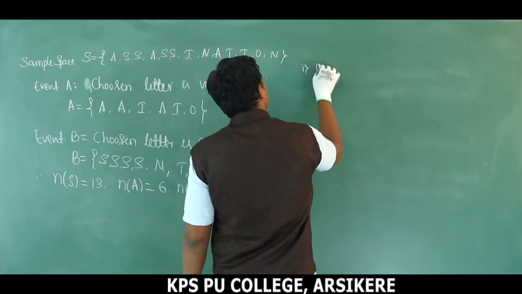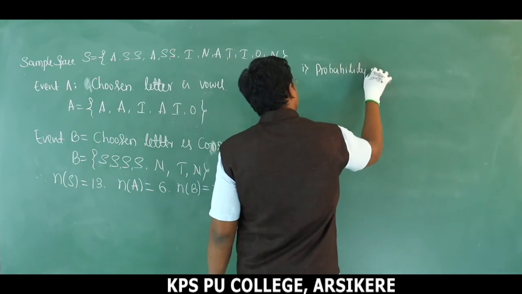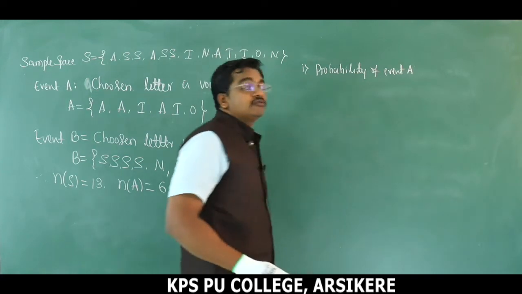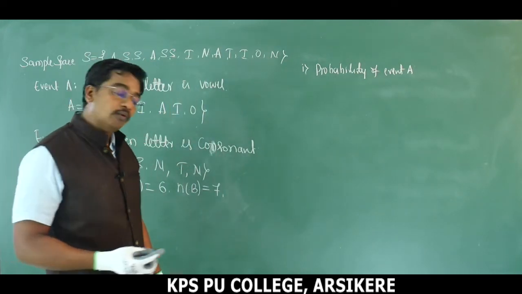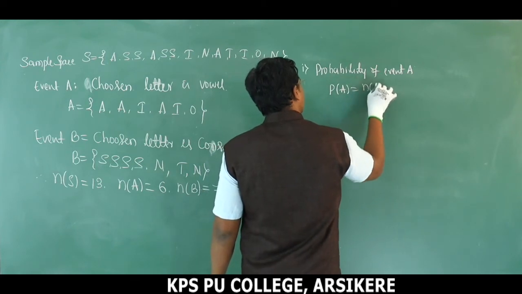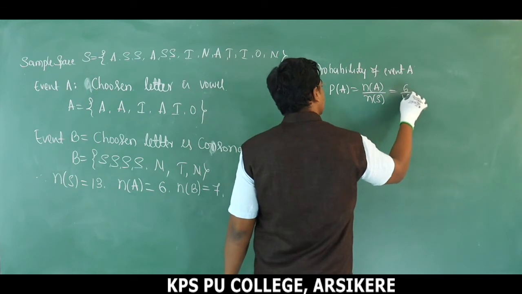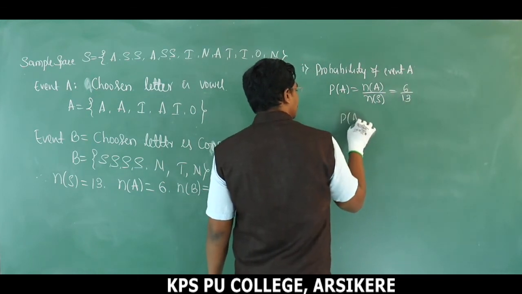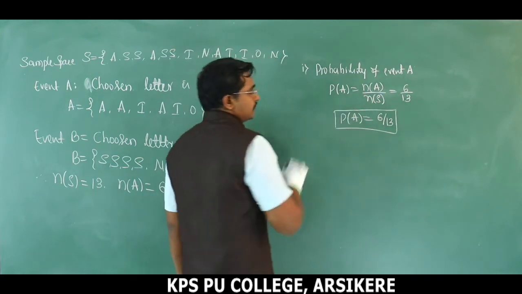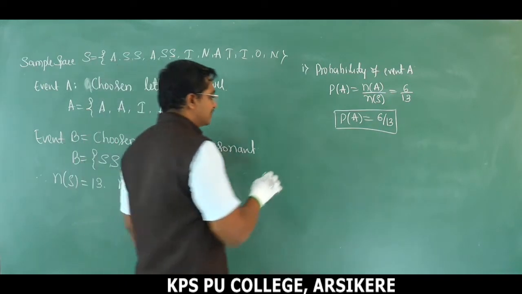First one, the probability of event A, or the probability that the chosen letter is a vowel, P of A is equal to N of A divided by N of S, that becomes 6/13. P of A is equal to 6/13. This is our answer. Understood, children?